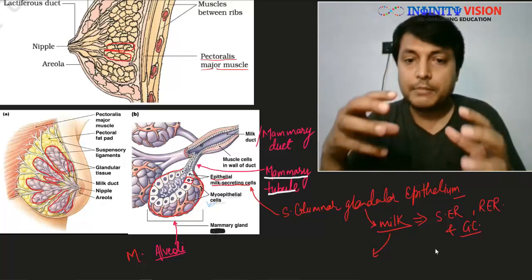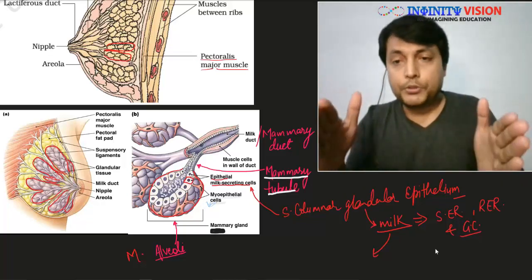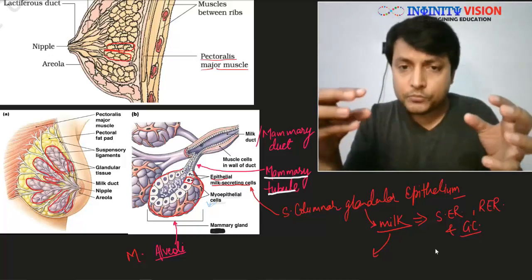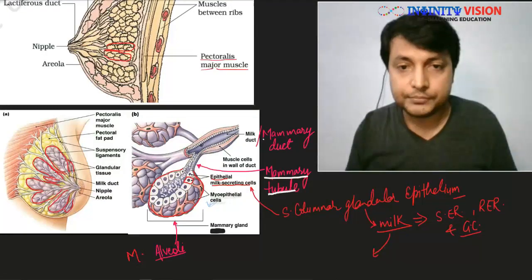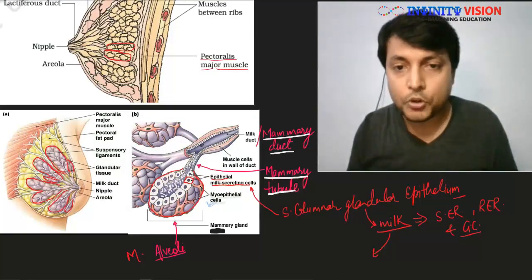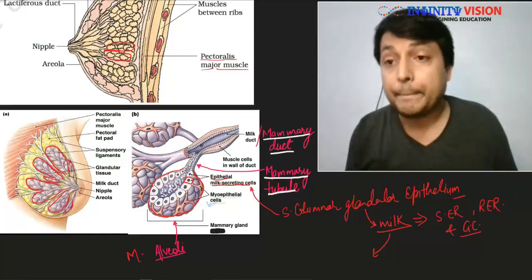Now these mammary tubules from different alveoli join. So the mammary tubules of one mammary lobule unite to form the mammary duct. So what you see here, the central duct, is the mammary duct.